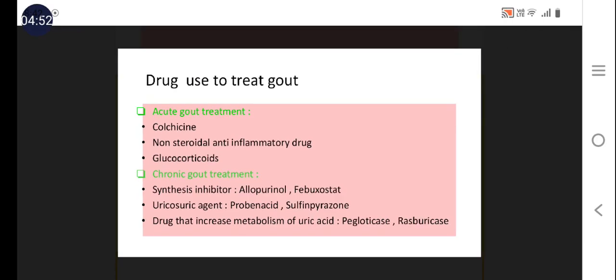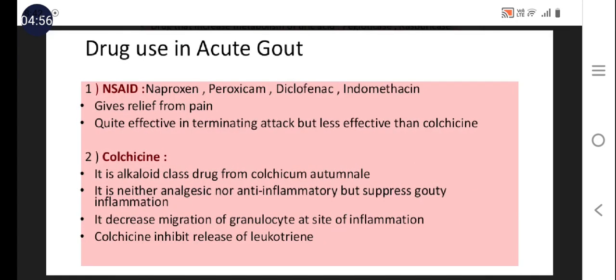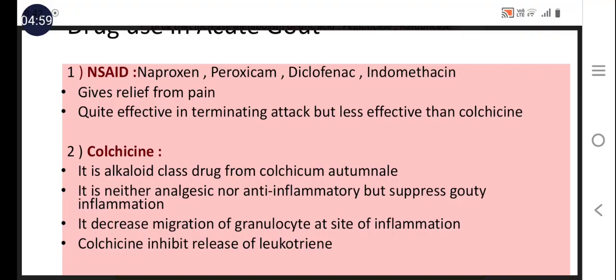So in this, the first is non-steroidal anti-inflammatory drugs. In this naproxen, piroxicam, diclofenac, indomethacin, these drugs are used. Aspirin is not used in the treatment of gout because aspirin itself causes hyperuricemia, so it is contraindicated in the treatment of gout.